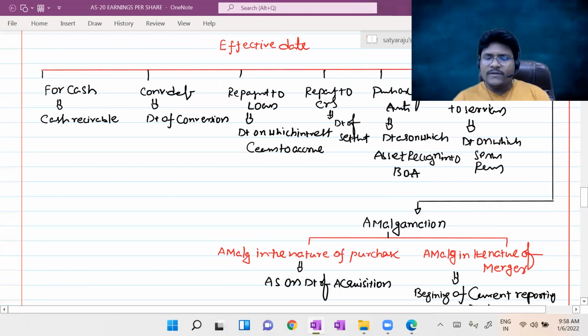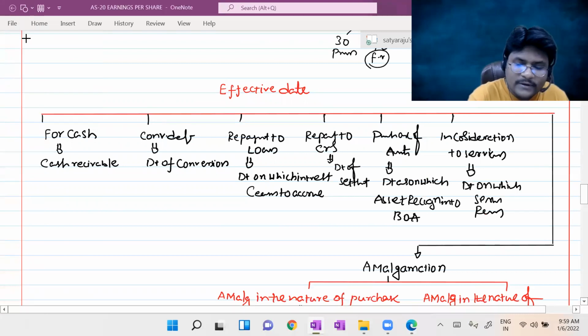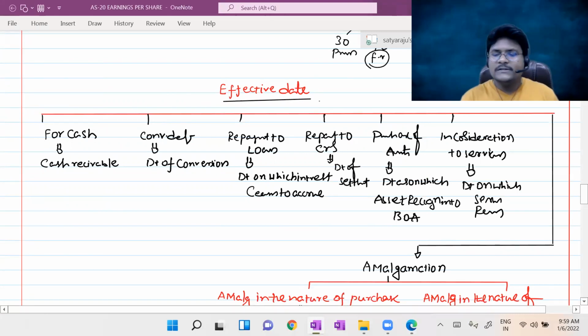So this diagrammatic representation will give better clarity, guys. Hope you understand the concept of effective date as well.